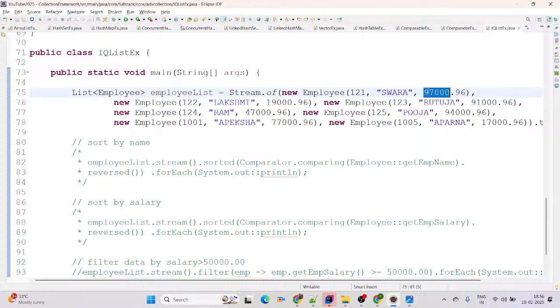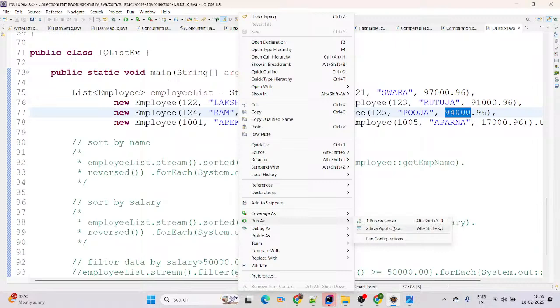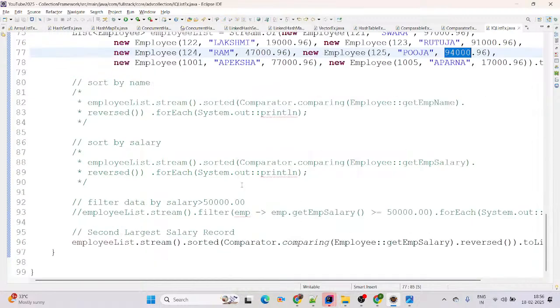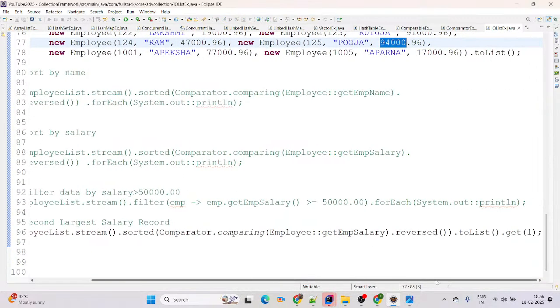Perfect. Then there is 97,000, 19,000, 91. Okay, fine. Here 94,000 is the second largest salary, correct? I hope the Pooja record is available there. Perfect. We'll see in the output. It was not printed because we haven't used the forEach. Yeah, somehow we need to use it here.